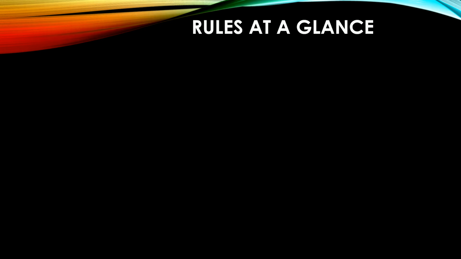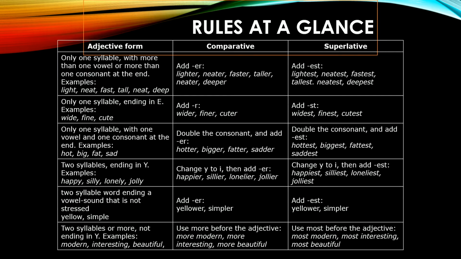All right, now the rules at a glance. Let's look at them briefly. These are the adjectives. We have the comparative, we have the superlative. To summarize it all, here is a quick view. Only one syllable with more than one vowel or more than one consonant at the end. Example: light, neat, fast, tall, deep. You add er: lighter, neater, faster, taller, deeper. And then the superlative: lightest, neatest, fastest, tallest, deepest.